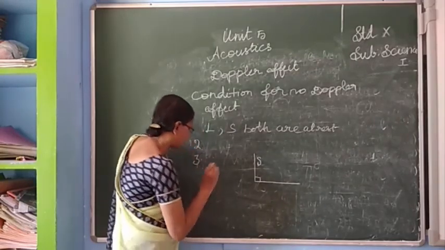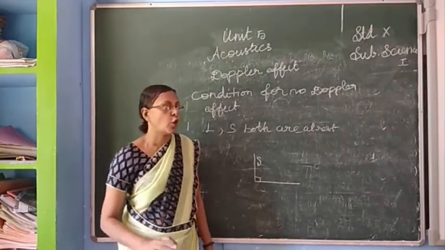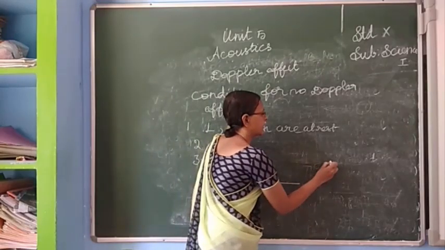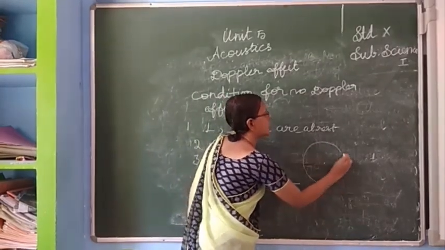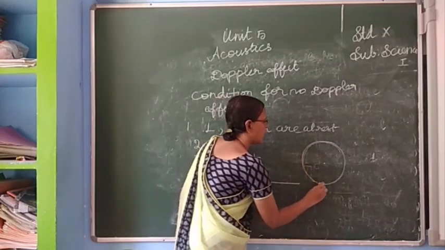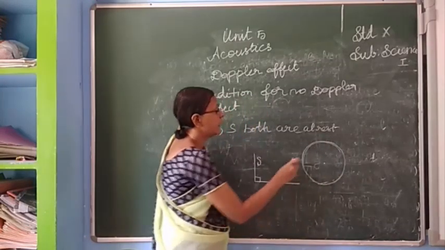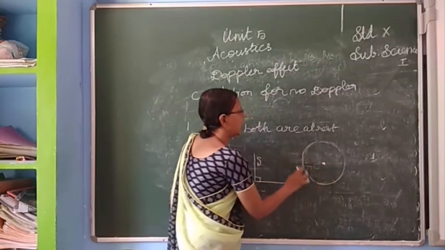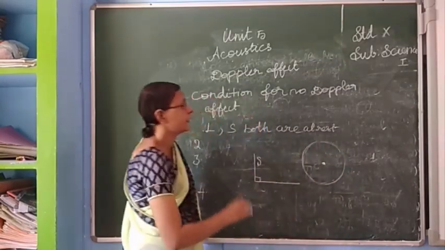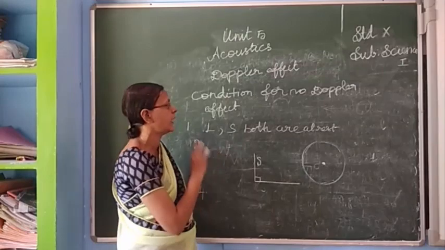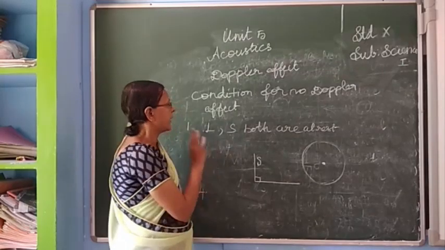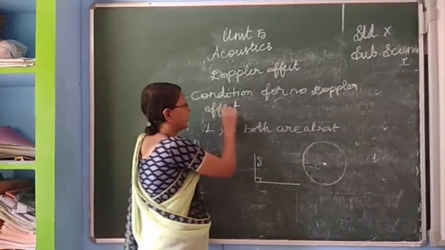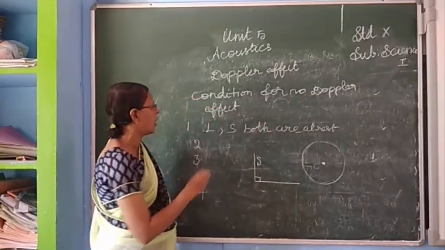In the fourth case, the source is at the center and the listener is moving along the circumference of the circle. The source is the center and the listener is moving along the circumference of the circle. In these cases, we cannot find any Doppler effect. These are the conditions for no Doppler effect.